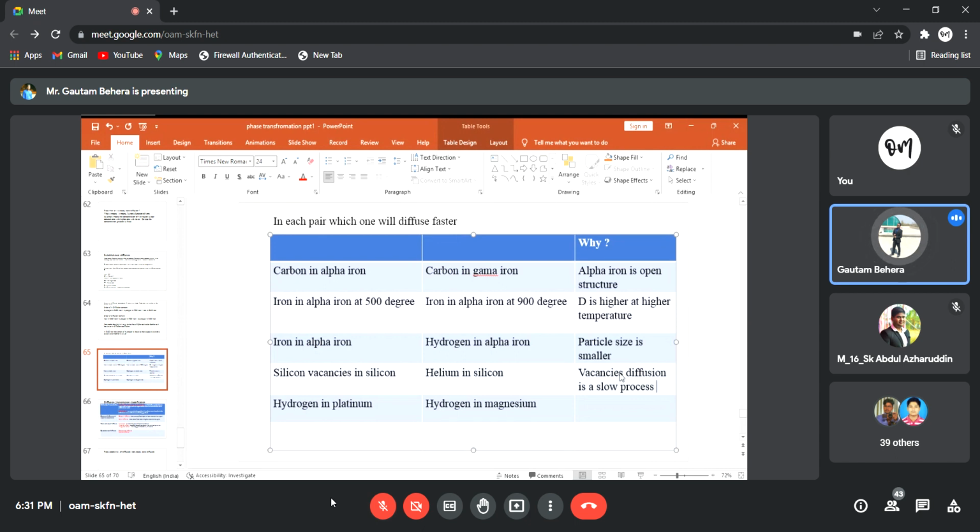Okay, fine, very good. Then hydrogen in platinum and hydrogen in magnesium. The common thing is hydrogen, but one is platinum, one is magnesium. You have to look into the atomic size.